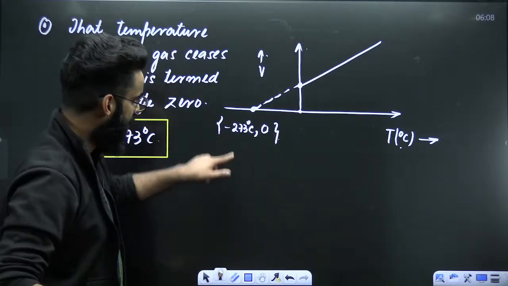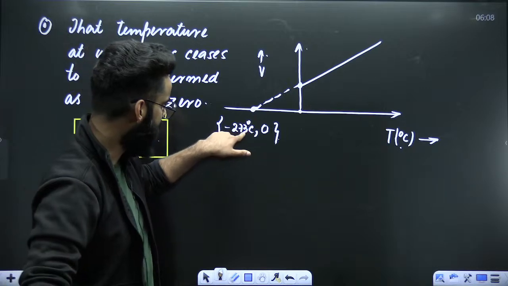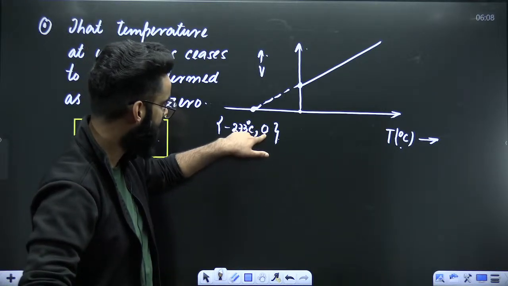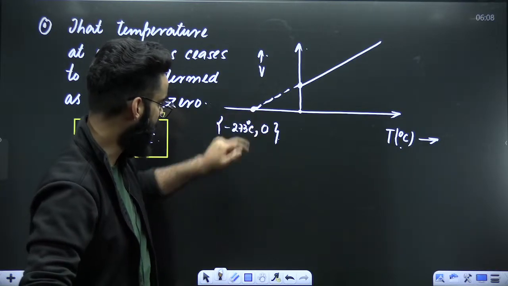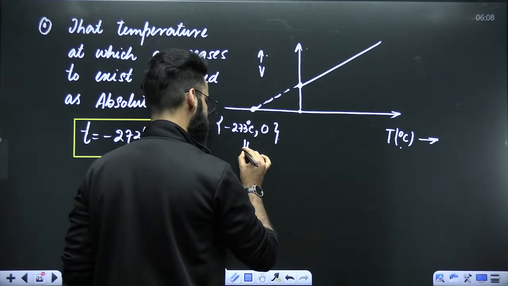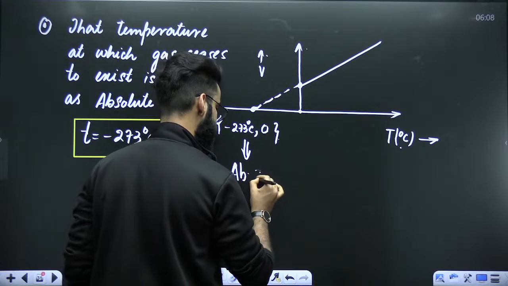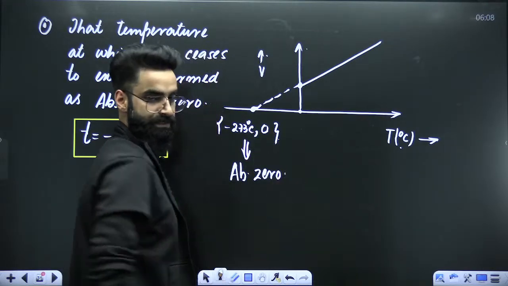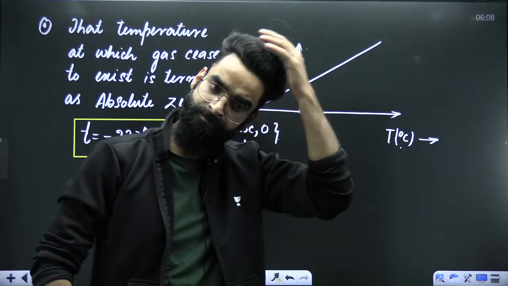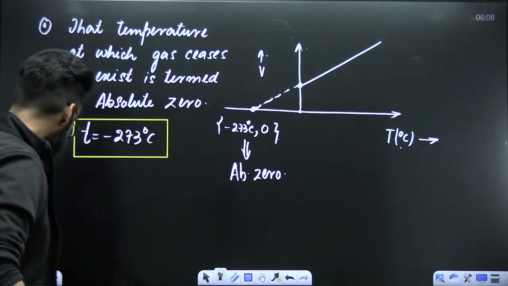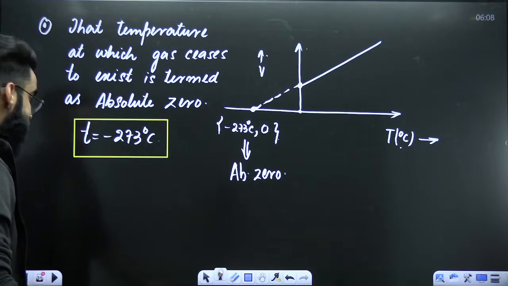Perfect. This is your X coordinate, which is temperature. This is your Y coordinate, which is volume. Right? And at minus 273 degrees centigrade, volume of the gas becomes 0. And this particular point represents your absolute 0. I hope you guys are clear with all this. Done? So this was your Charles' law.